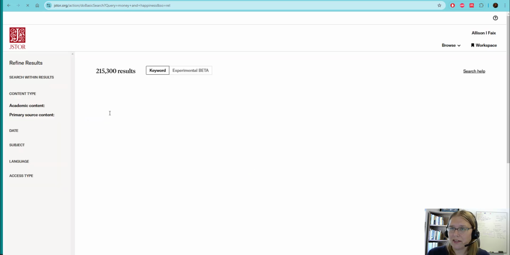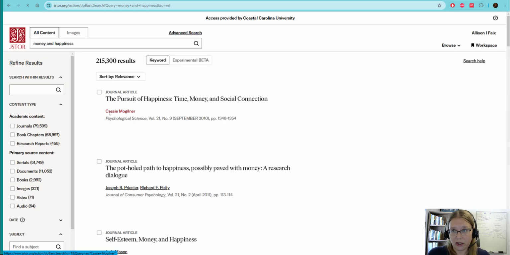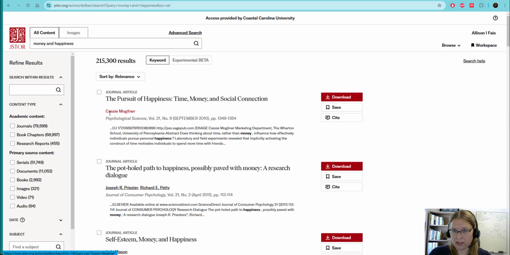And JSTOR is like SCITE. It's all academic articles or books. It does have books, which SCITE does not. And so these are all sources that should be really good sources of information. And this is the database part. It's just searching through them like one search would. And so we could do this.